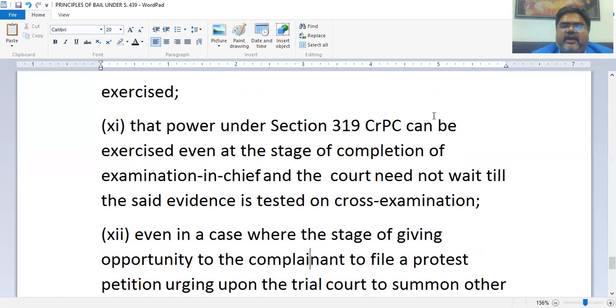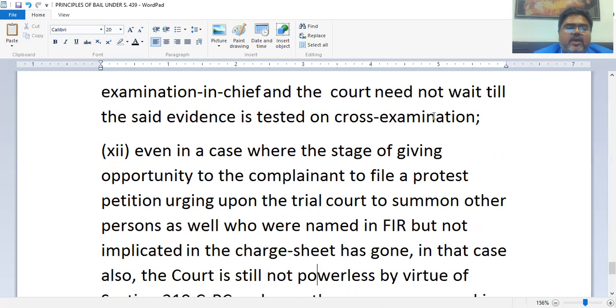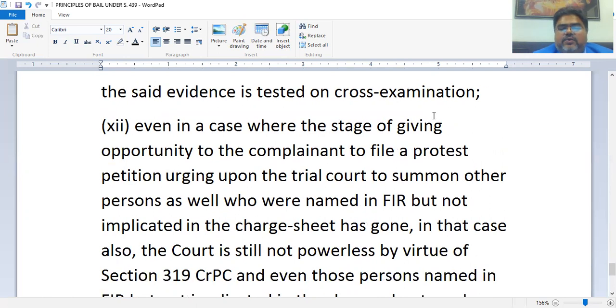Even in a case where the stage of giving opportunity to the complainant to file a protest petition, urging the court to summon other persons who were named in the FIR but not implicated in the charge sheet, has gone, in that case also the court is still not powerless. Now here, a little bit of explanation is required. We all know that after the charge sheet is filed, the complainant may come to the court with a protest petition, right?